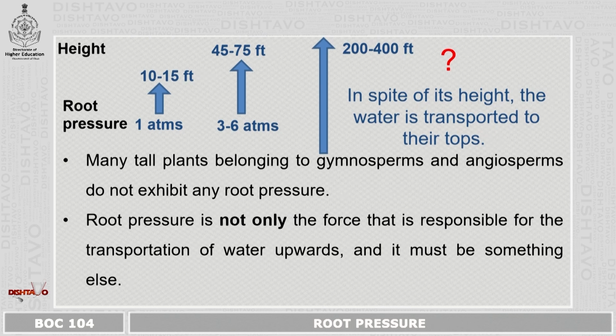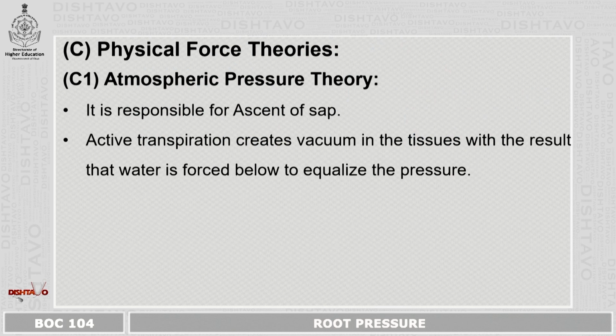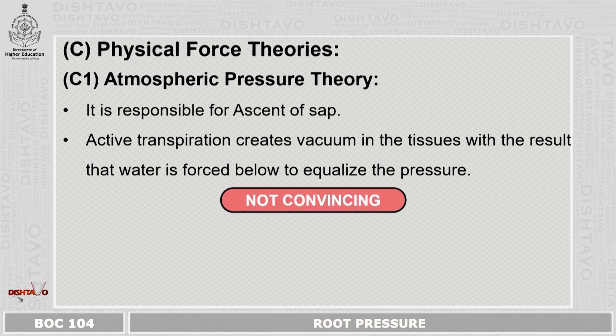Root pressure is not the only force responsible for the upward transportation of water, and it must be something else. Let us study some physical force theories which have been postulated. The first one is the atmospheric pressure theory. It is said to be responsible for the ascent of sap. Active transpiration creates a vacuum in the tissue, with the result that water is forced upward to equalize the pressure.